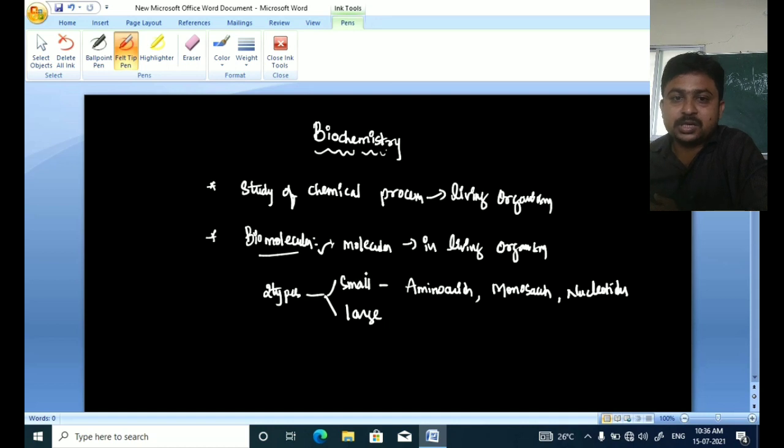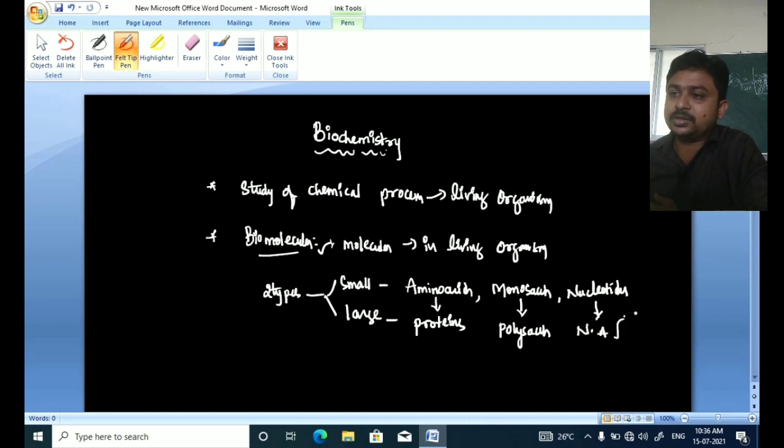The small molecules construct the large molecules. That is, the small molecules act as building blocks of large molecules. Examples: amino acids construct the proteins, monosaccharides construct the polysaccharides, and nucleotides construct the nucleic acids. Nucleic acids are of two types, that is DNA and RNA. Like this, the small molecules construct the large molecules.